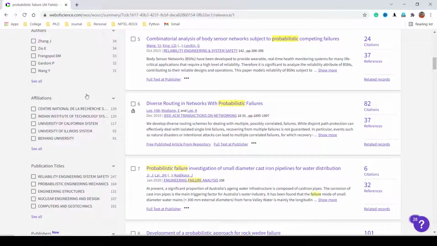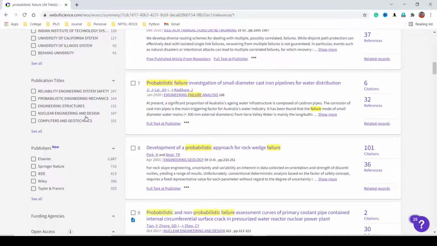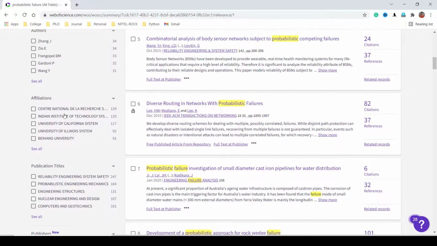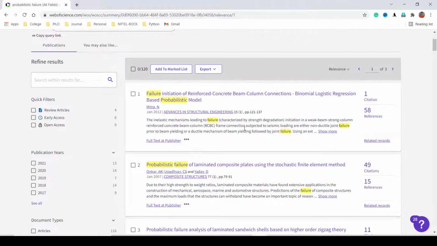Now let us go down and come here. You can see more interesting things. Here is the affiliation. If you wish to find the journals published by any association, institute or college, let us search Indian Institute of Technology. Just click and refine. You will get the article papers published by authors from any Indian Institute.